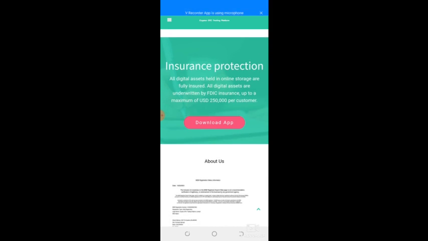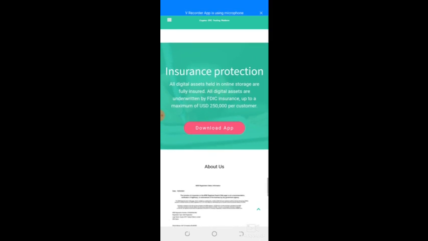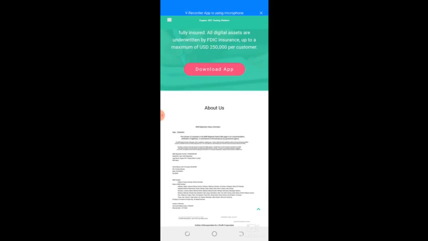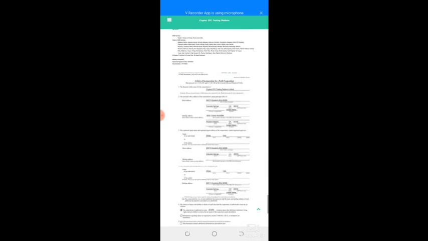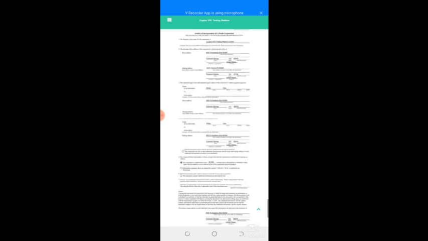So the insurance capacity is $250,000 for every customer. So you can see that this is great, and they have the backup for every customer in case something may want to go wrong.